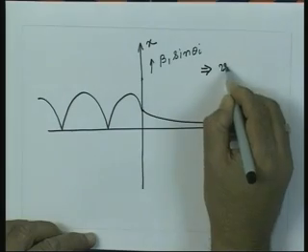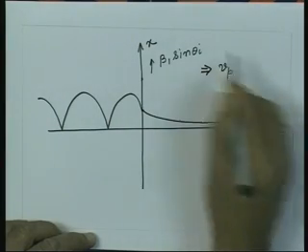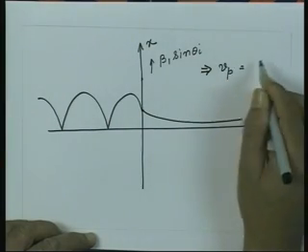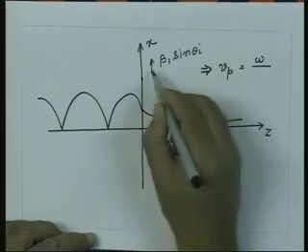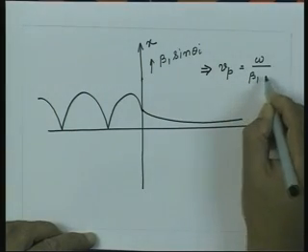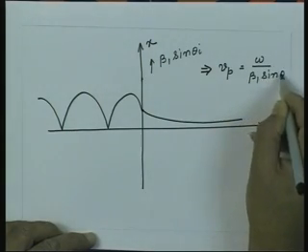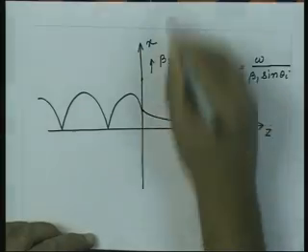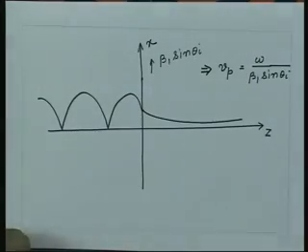So, this phase constant essentially will give me the phase velocity along x direction, that will be omega divided by beta, which is beta 1 sine of theta. So, this is the phase velocity along the x direction.